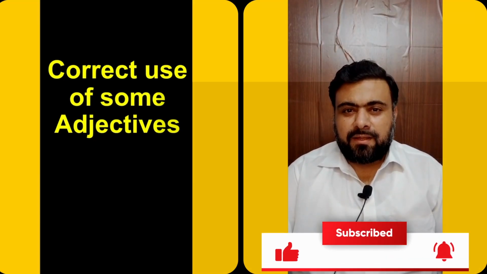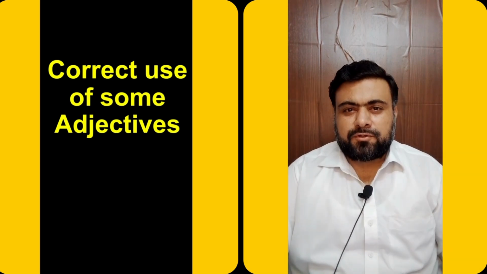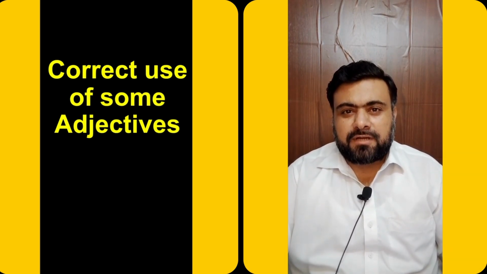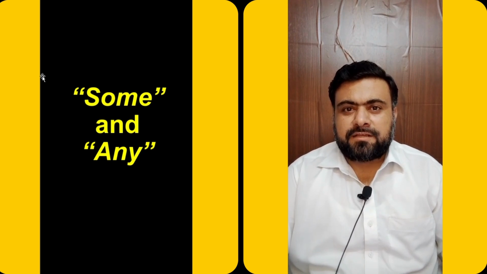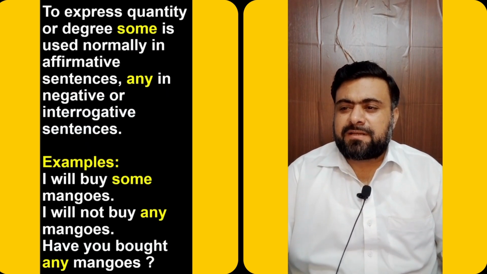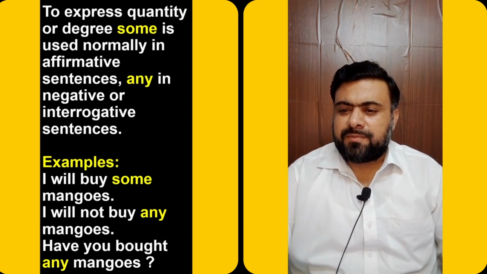I'm Abdus Salam, and today in this lecture I'm going to talk about the correct use of some of the adjectives. So let's start the video. The first pair of adjectives that I've chosen, and I'll be talking about the correct use of these adjectives, is some and any. To express quantity or degree, some is used normally in affirmative sentences, any in negative or interrogative